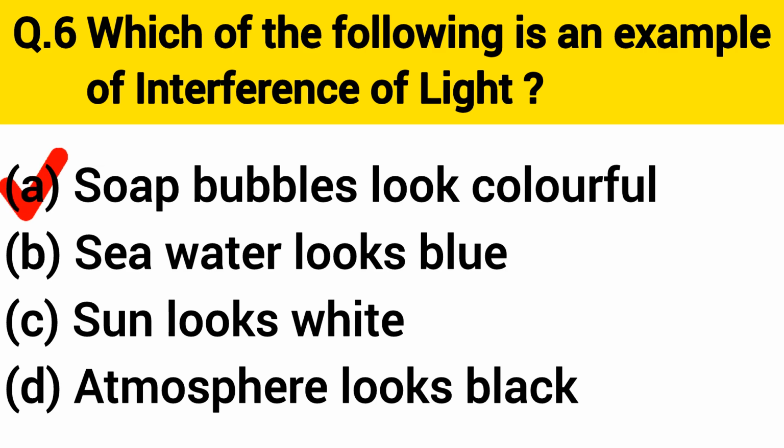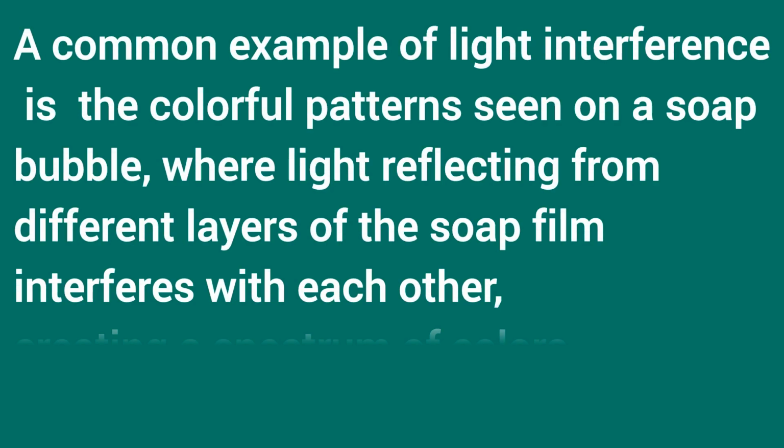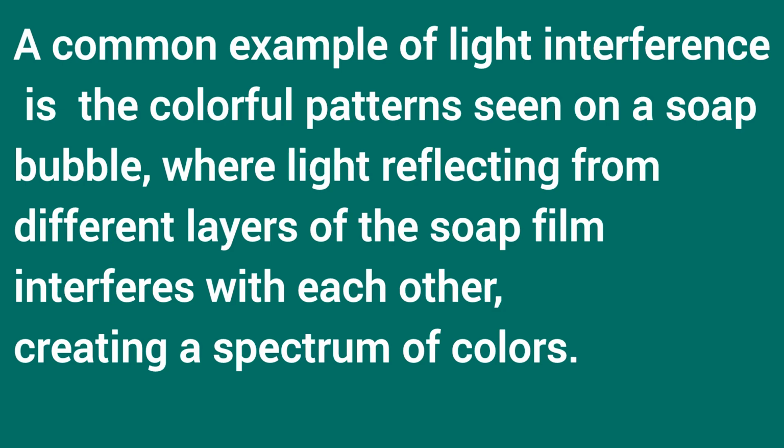Correct answer is option A. Soap bubbles look colorful. A common example of light interference is the colorful patterns seen on a soap bubble, where light reflecting from different layers of the soap film interferes with each other, creating a spectrum of colors.